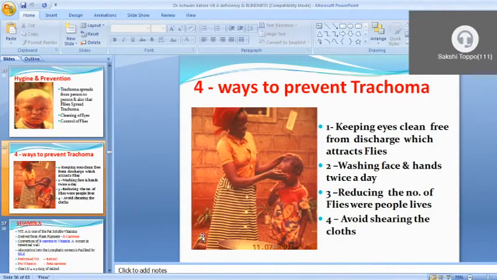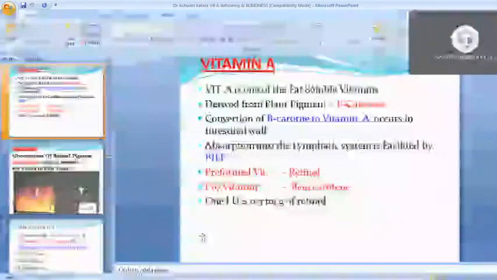Ways to prevent trachoma: keep the eyes clean and free from discharge, which attracts flies; wash the face and hands twice a day, or even 4-5 times a day nowadays. Reduce the number of flies around the people's living area and avoid sharing clothes. This is the basic thing to prevent trachoma.